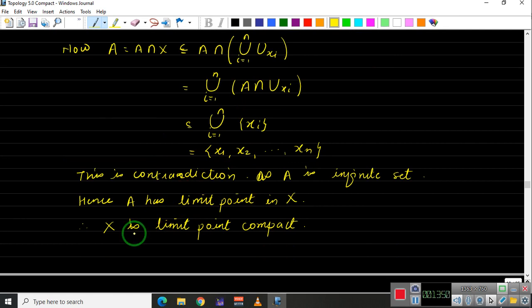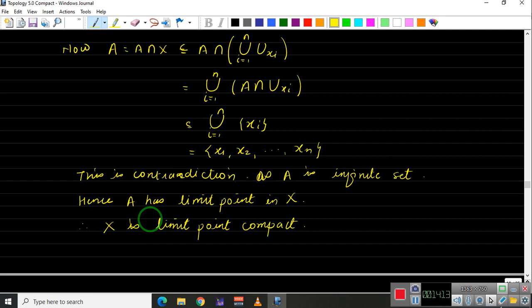Okay. Also, there is a relation between limit point compact and sequentially compact. So we can show that if we have a limit point compact metric space, I repeat, metric space, then it is sequentially compact, and that we will do in the next video. So in the next video, we will show that every limit point compact metric space is sequentially compact.